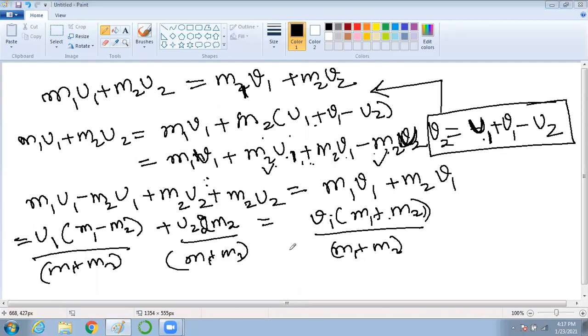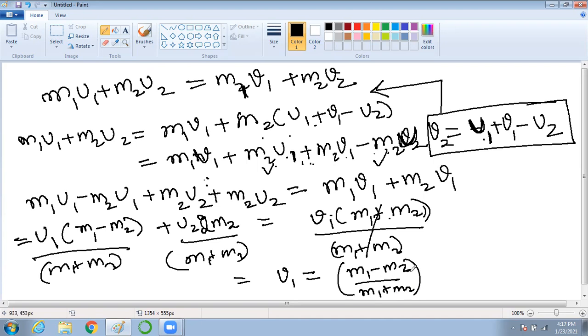So what I am getting is the final formula: your v1, this gets deducted, your v1 will become (m1 minus m2) divided by (m1 plus m2) into u1, plus 2m2 divided by (m1 plus m2) into u2.